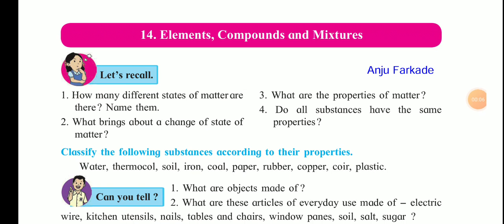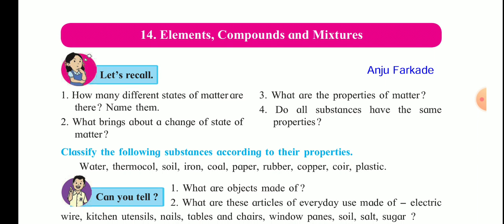My students, let us see now the next chapter, elements, compounds and mixtures. Now let's recall how many different states of matter there are and name them. All of you know there are three states of matter and they are solids, liquids and gases. This you have learnt in standard 6.